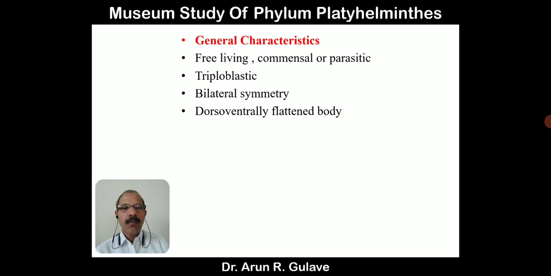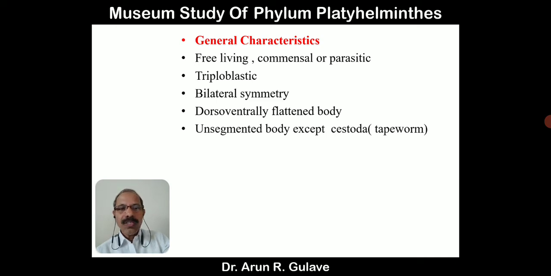The body is dorso-ventrally flattened, like this one. So they are called Platyhelminthes. The body is unsegmented, there is no segmentation in the body, except in the class Cestoda.